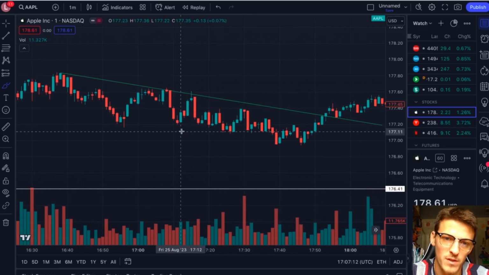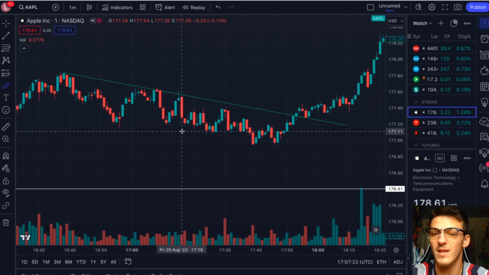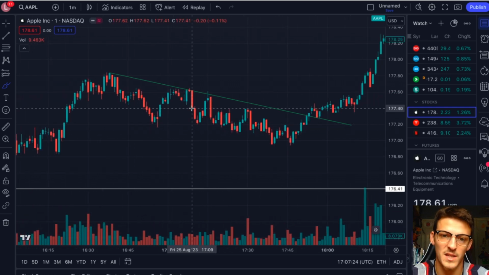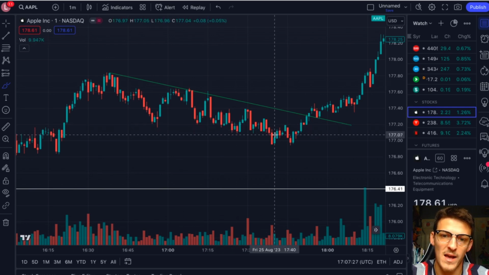Now, it's not a picture perfect fake out. I just brought up Apple because it's a stock that I don't have a lot of technicals on. I don't have a lot of TA done to it, so the chart isn't full of a bunch of drawings. So it allowed me just to draw a simple trend line and give you guys kind of a basic format as to what I'm looking at.